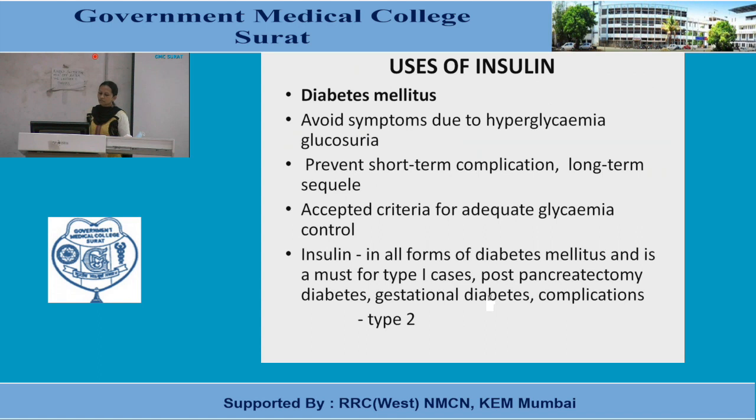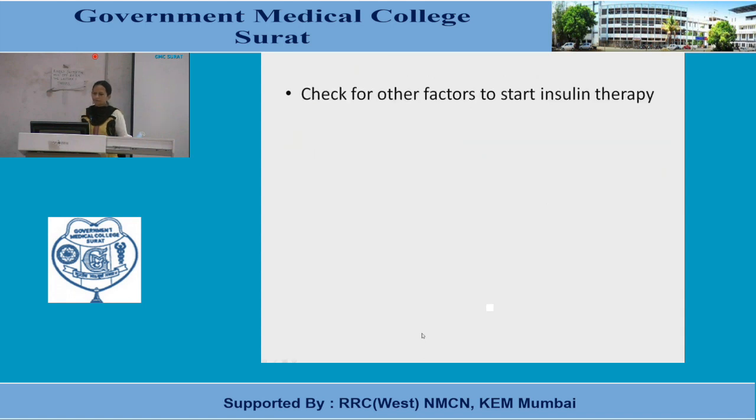In such situations, the patient is temporarily shifted over to insulin for a short period. So this thing you can remember. Check for other factors to start insulin therapy.